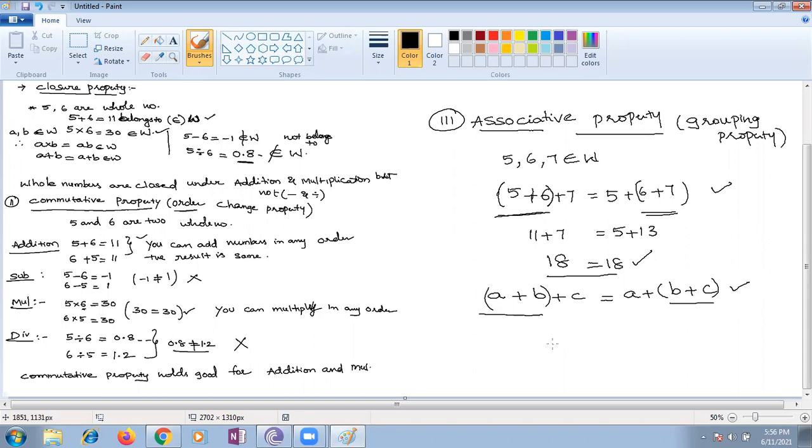The same way we can check subtraction. Subtraction obviously is not satisfied. If you want, check with one example. I'm taking the same numbers here for addition, subtraction, even multiplication also. So 5 minus 6, I'm grouping these two first, then I subtract 7. The same way, 5 minus 6 minus 7, I'm grouping 6 and 7 here. You see, 5 minus 6 is minus 1, then minus 7.